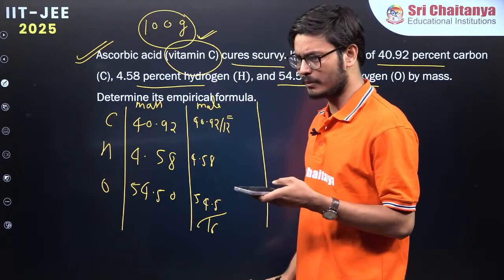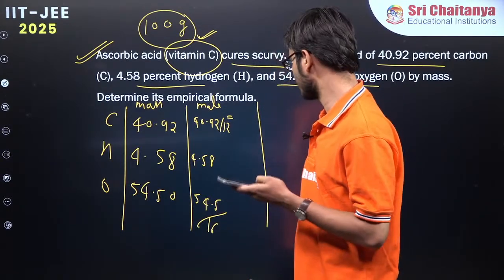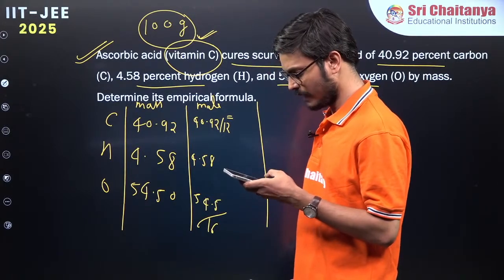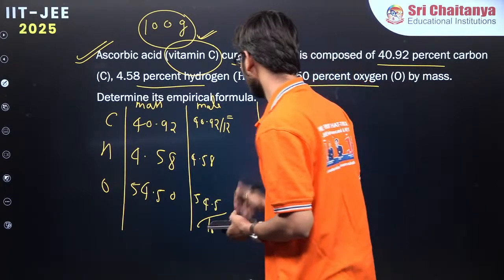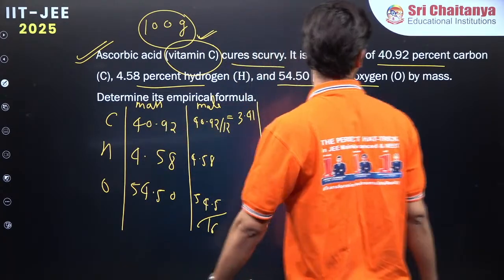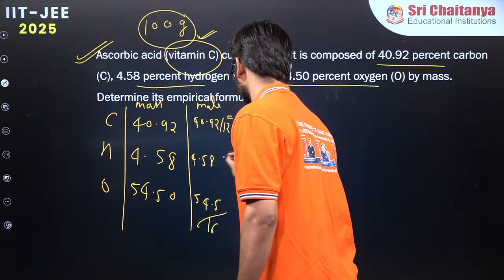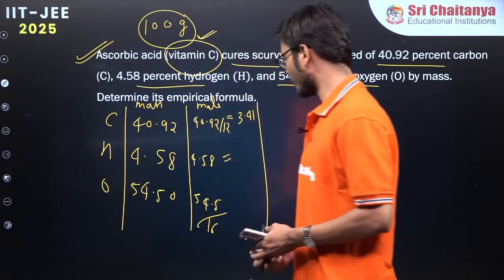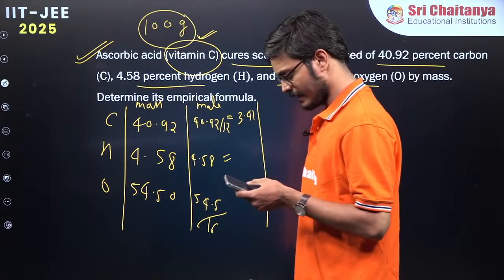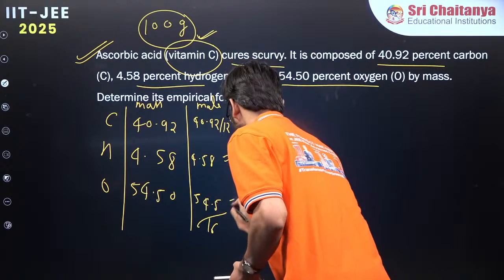So what is the mole coming over here? 40.92, what will be the exact moles over here? C3H4O3, we are looking into that. Let's see. So 40.92 by 12, the value is 3.41, okay? This is the number of mole of carbon we are having, okay? And the next one is hydrogen, which is already 4.58. 54.5 by 16, exactly what value we are getting is 3.4, okay?